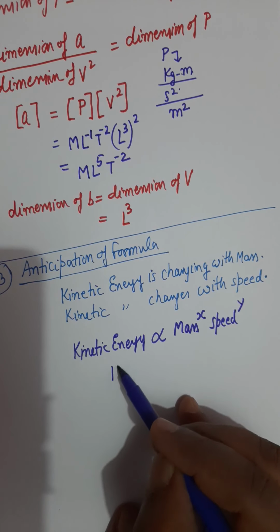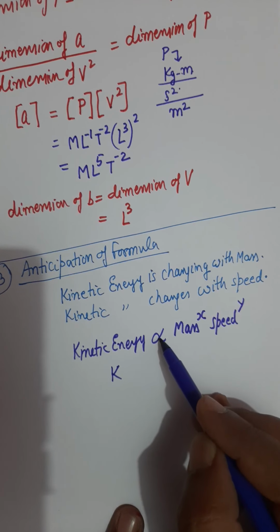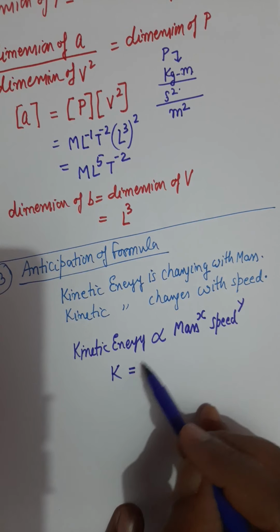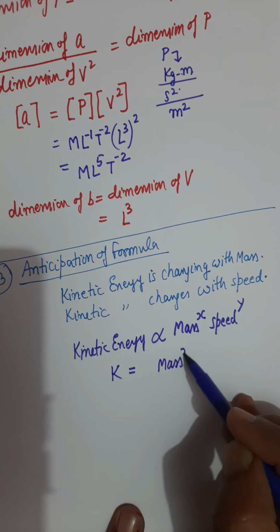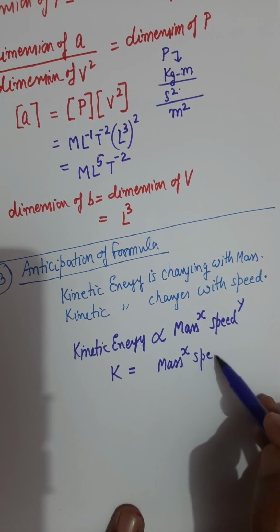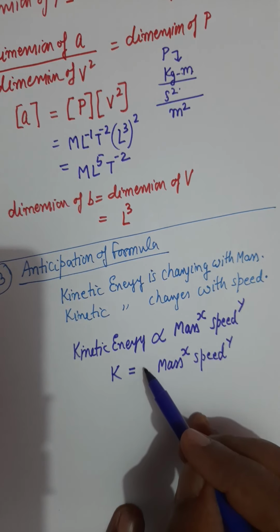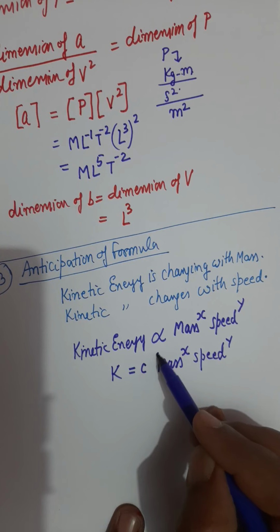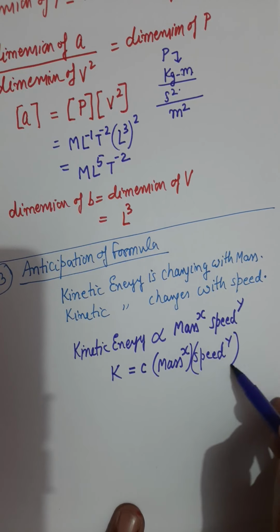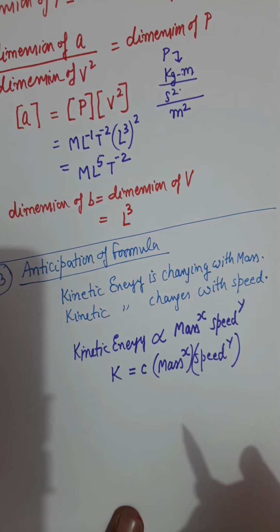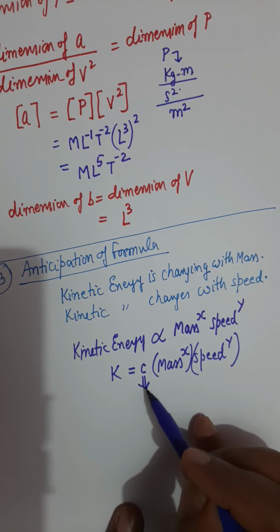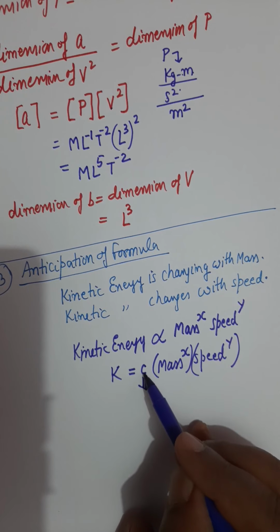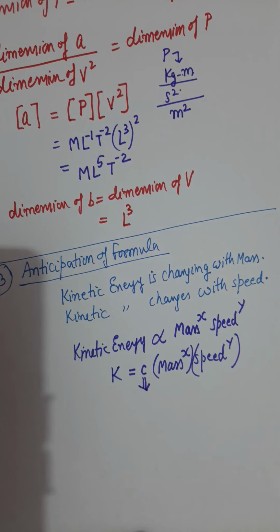And as per your knowledge, we know that proportionality can be converted into equality by putting an appropriate constant. So I will introduce a constant, small c, here for conversion of the proportionality factor into the equality factor, and I have to inform whether this constant has any unit or not.